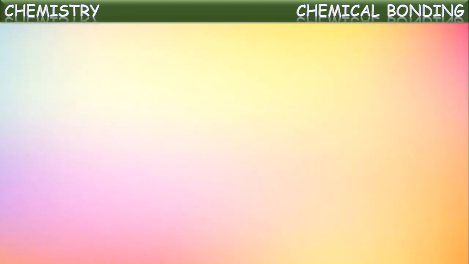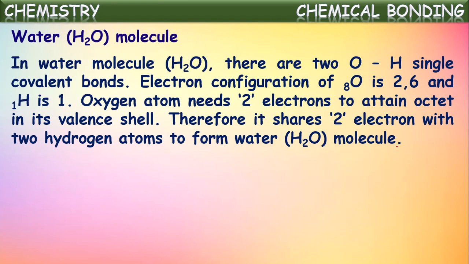Okay. Now let us see one more molecule, that is water molecule formation. In the water molecule, the central atom is oxygen. We know oxygen's atomic number is 8 and its configuration is 2,6. Now each oxygen atom has 6 electrons in its valence shell. So to become stable, oxygen needs 2 more electrons, isn't it? And for hydrogen, if you observe the electron configuration, atomic number is 1 and its configuration is 1. Means each hydrogen has only 1 electron. To become stable, it needs 1 more electron.